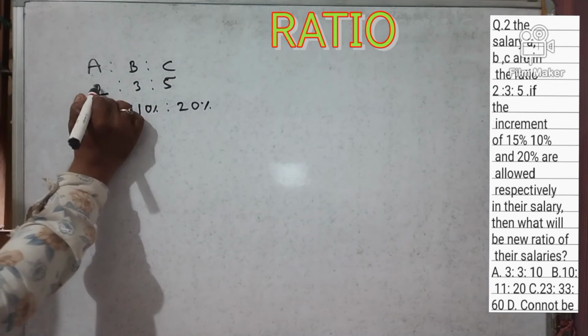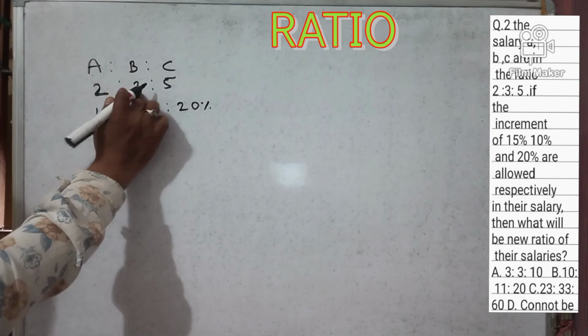The salaries before increment are 2, 3, 5.